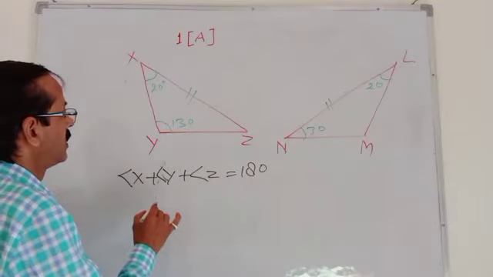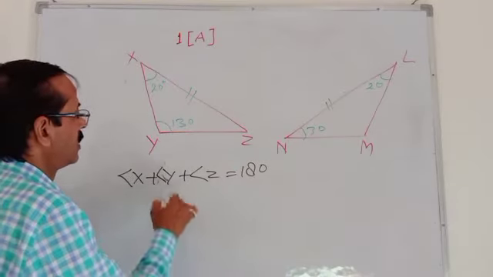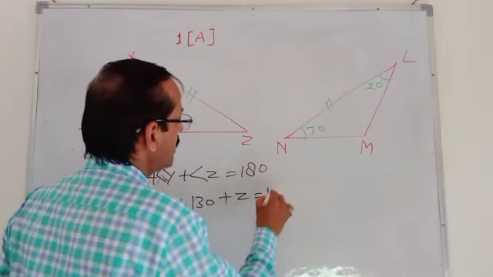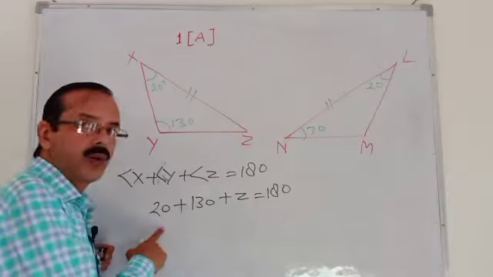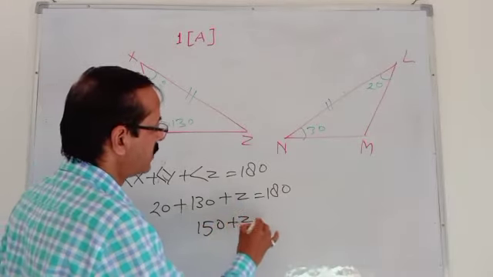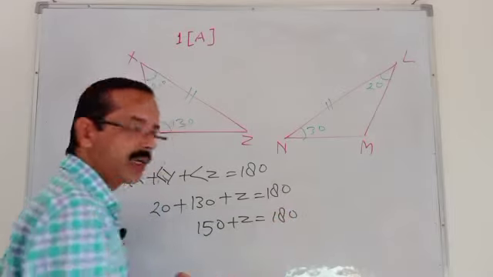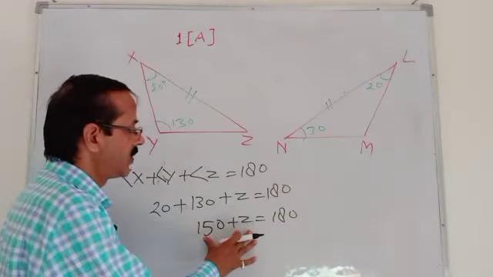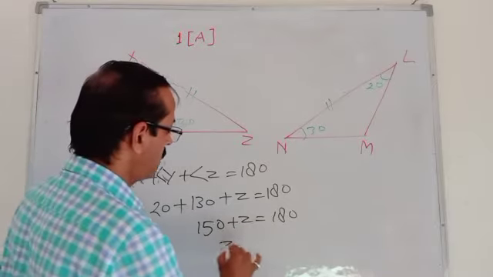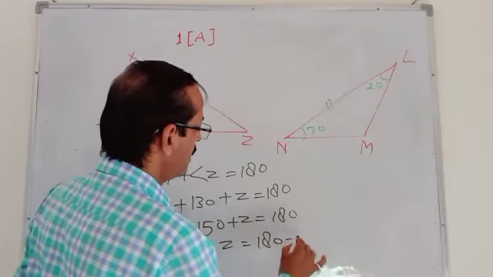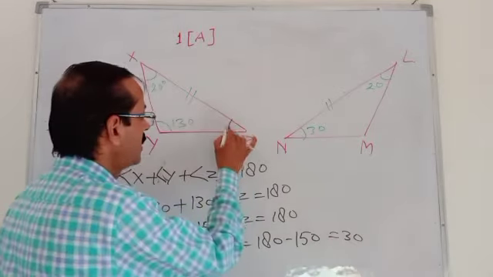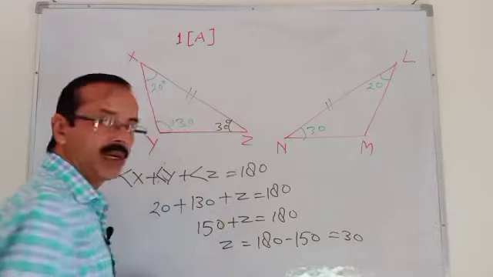Angle X is given 20 degrees, Y is given 130, plus Z is equal to 180. 20 plus 130 is 150, plus Z is equal to 180 degrees. 150 has to be transposed, so Z is equal to 180 minus 150, that is equal to 30. We found that this value is coming 30.